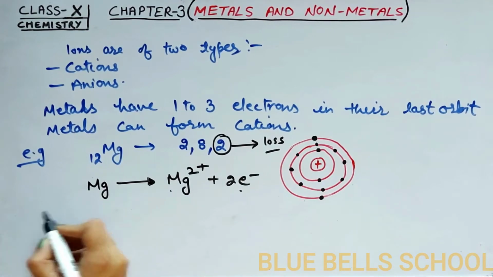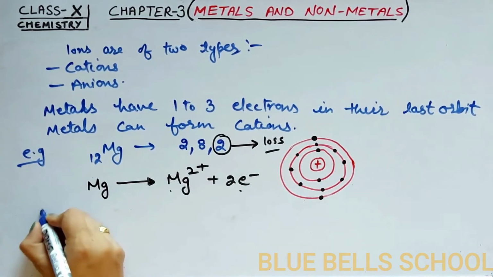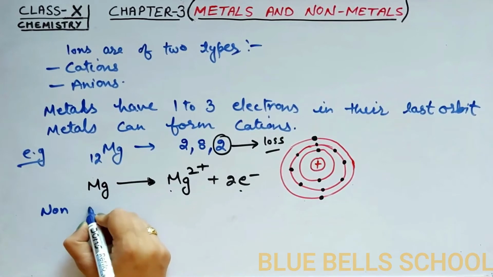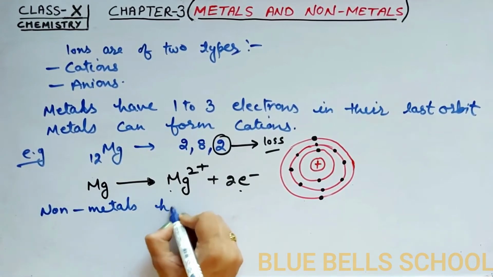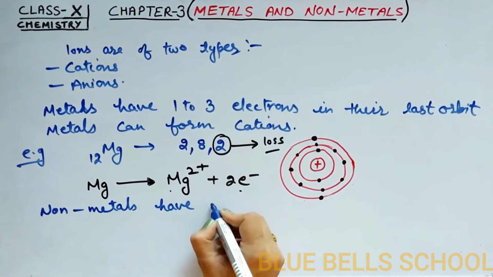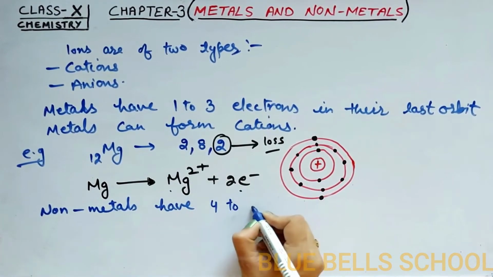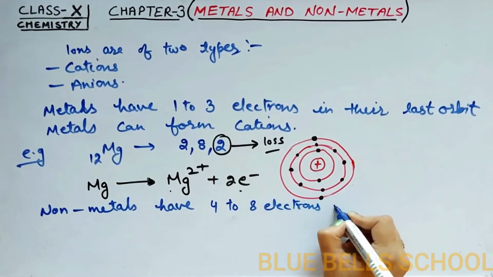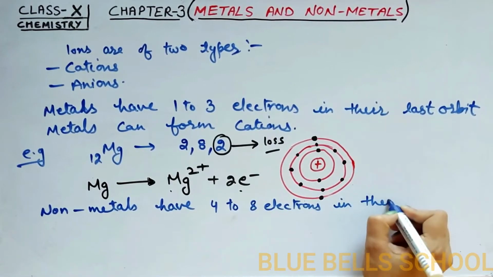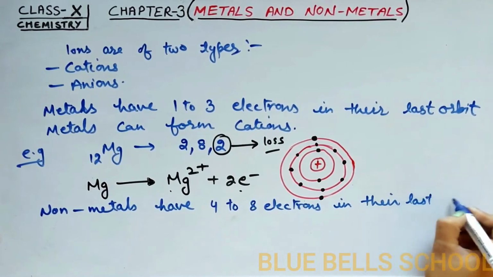But in case of non-metals, they have 4 to 8 electrons in their last orbit.